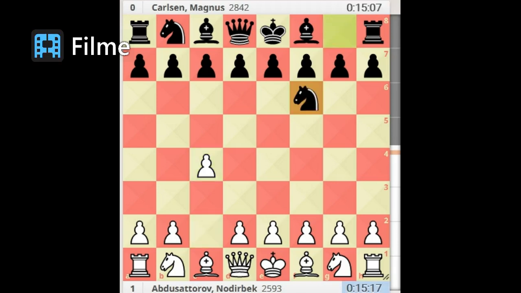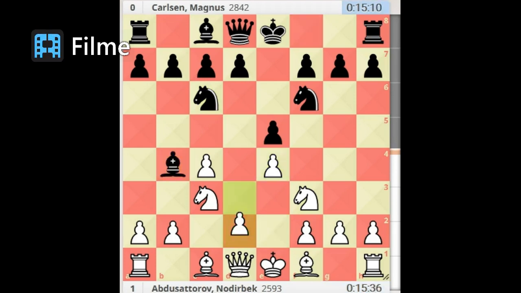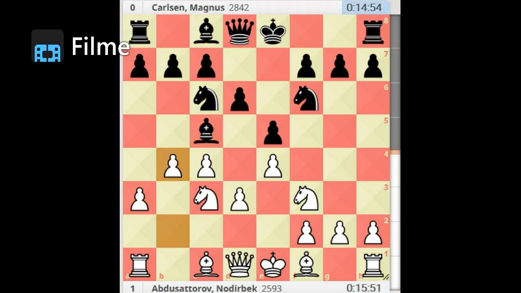Carlsen's reply is knight f6. Knight c3, e5. Knight f3, knight c6. e4, bishop b4. d3, d6. a3, bishop c5. b4, bishop b6. Can you imagine, dear viewer, that from the second move of Carlsen so far, it has the search engine movements?